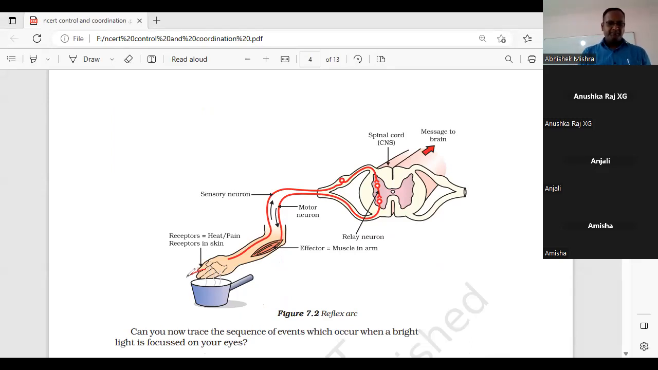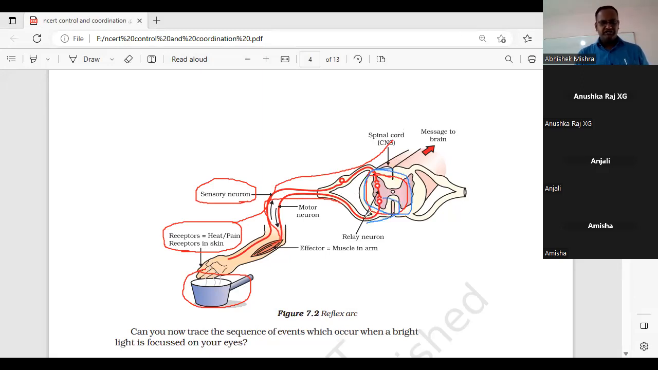Hot water is there in a pan, and you are touching the hot water with your hand. Receptors are present in the skin. The sensory neuron will transmit the message from the receptor to the CNS. The motor neuron is connected to the effector. But there is a gap between the sensory and the motor neuron. This part is very important, students. This gap is connected by the relay neuron.